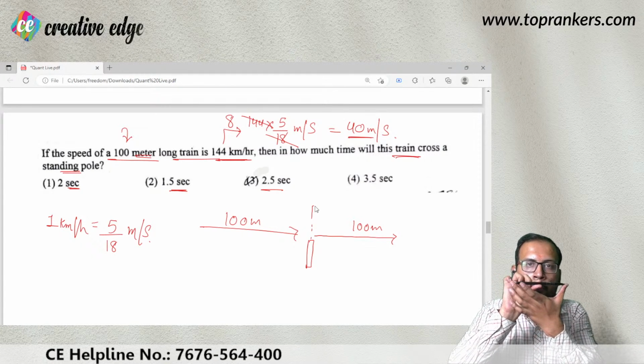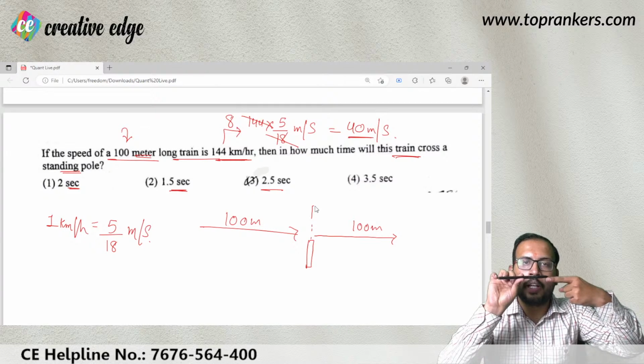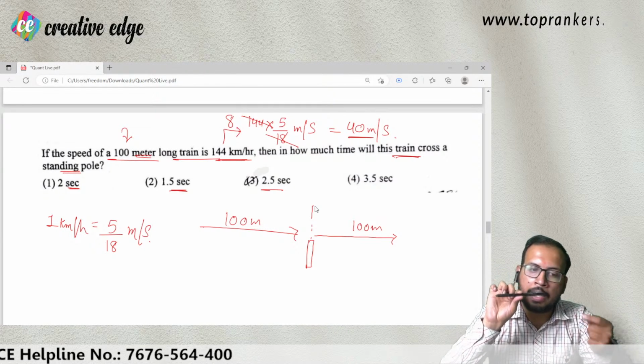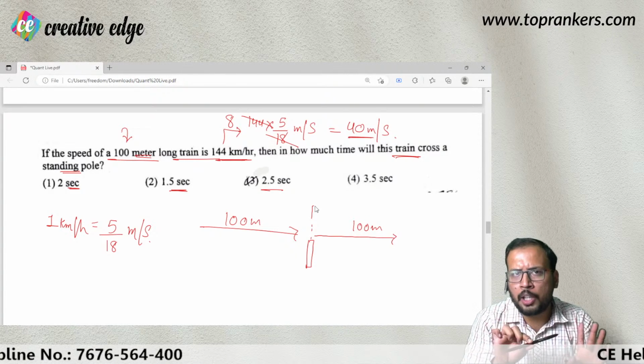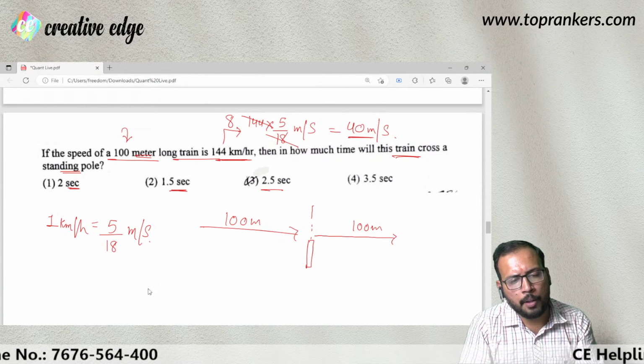The length of the platform plus the length of the train itself. So in that case, I can say that my train is going to cross the platform. I hope the idea is clear to everyone. So here,